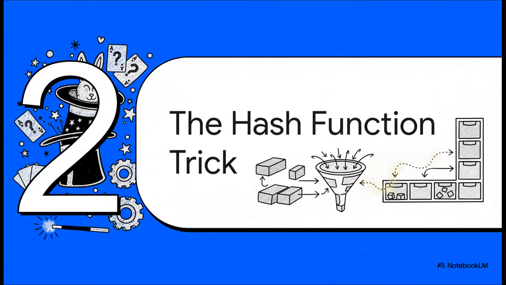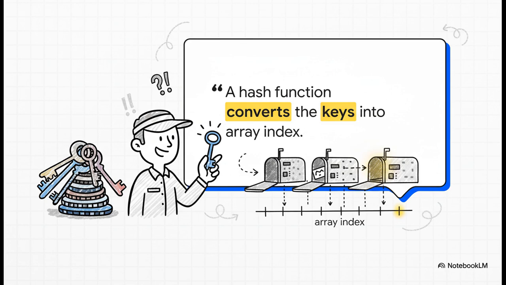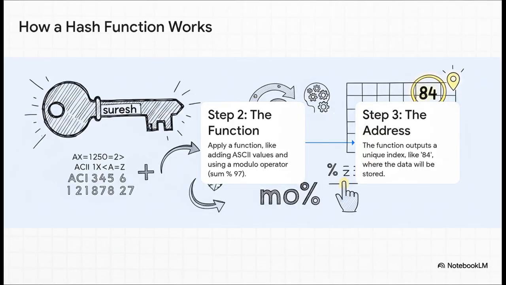So, how does this amazing shortcut actually pull it off? Well, it all comes down to this really clever but surprisingly simple idea called a hash function. Think of a hash function as a super smart, lightning-fast mail carrier. You give it a letter, which is your data, and it just instantly knows the exact mailbox where that letter belongs. There's no hesitation, no sorting through a giant pile of mail.